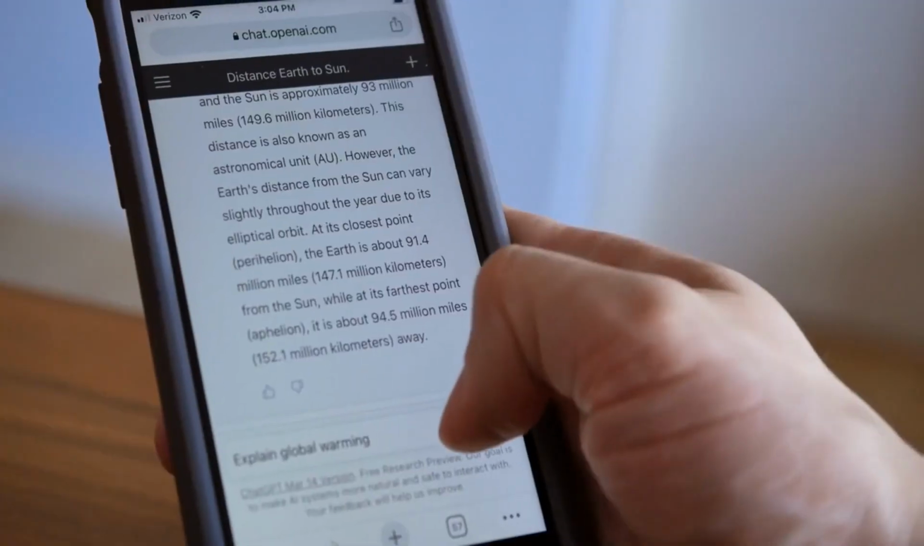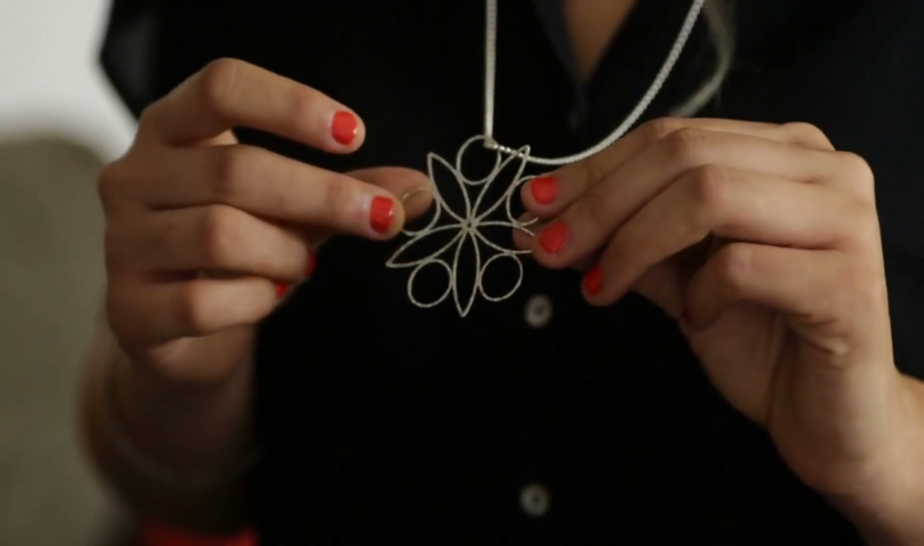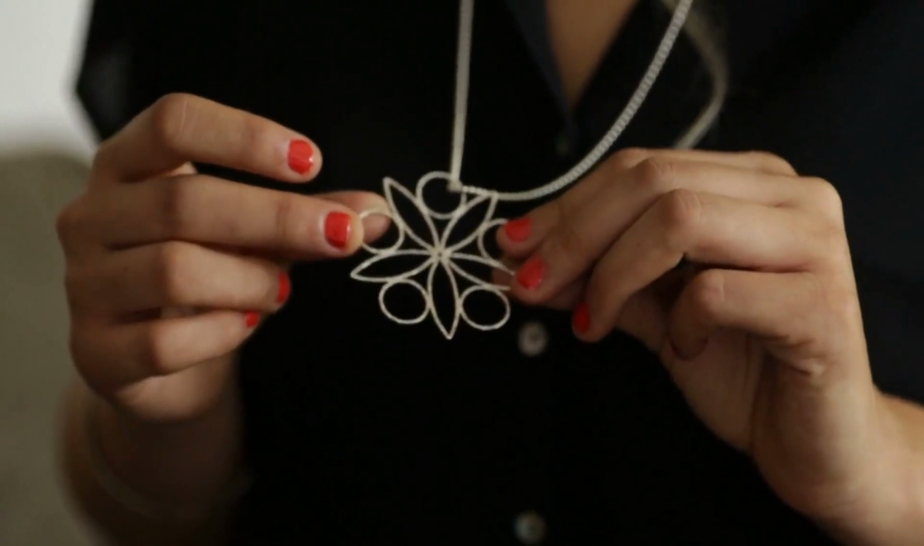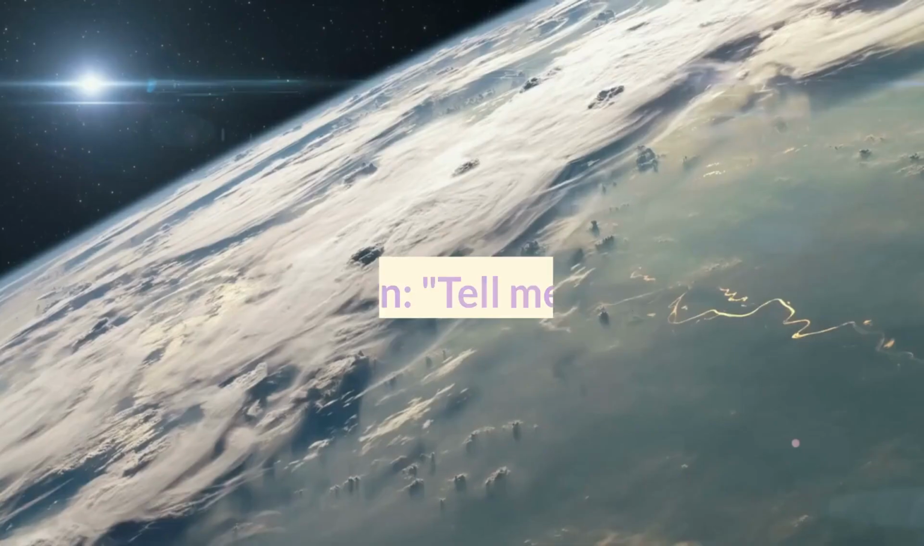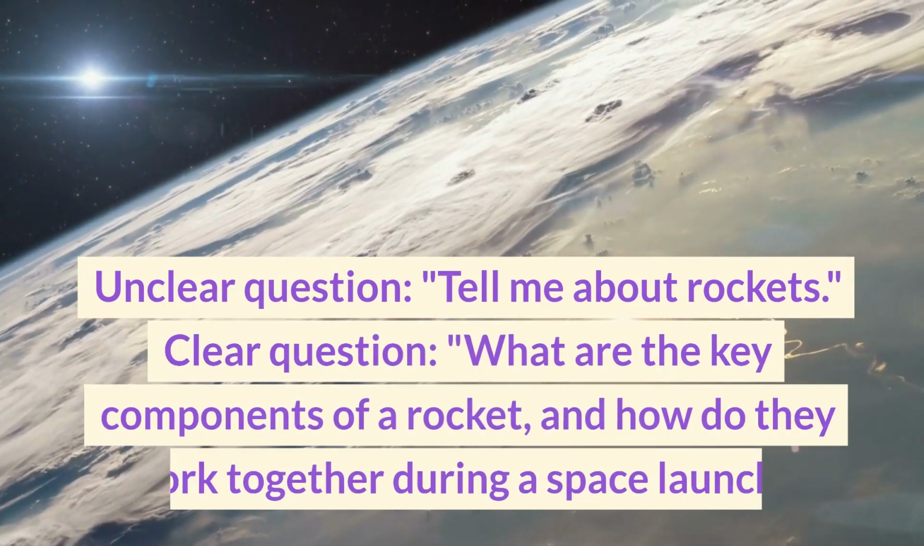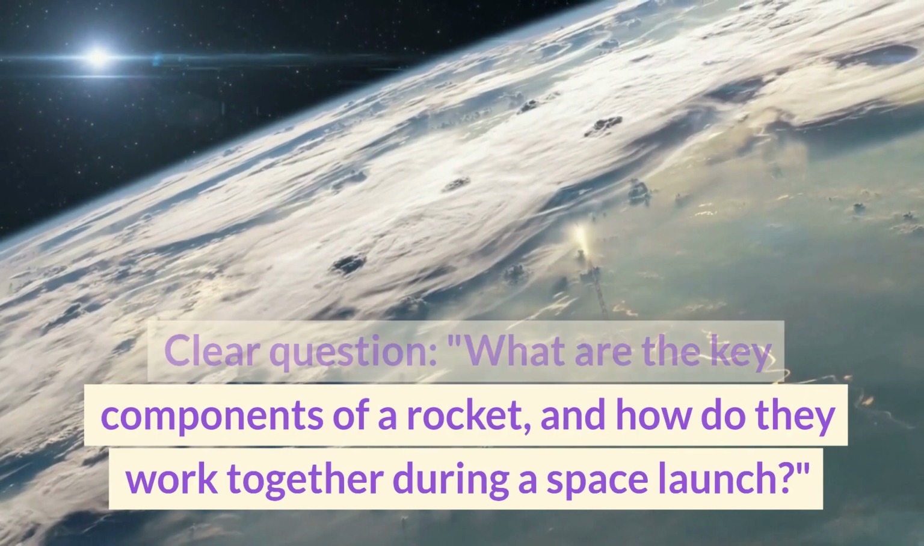Provide context. AI thrives on context. To receive better responses, provide context to your questions. This helps the model understand the situation and generate more relevant answers. For example, unclear question: Tell me about rockets. Clear question: What are the key components of a rocket, and how do they work together during a space launch?